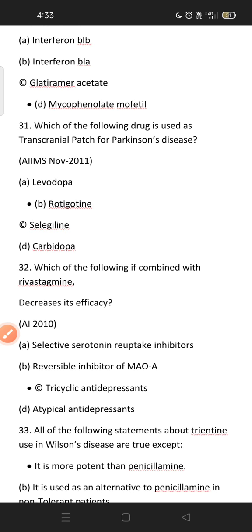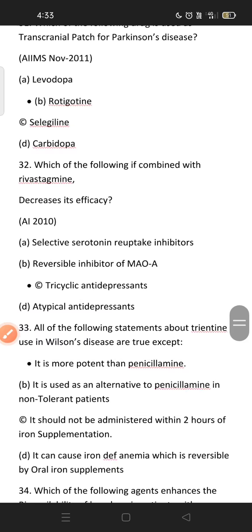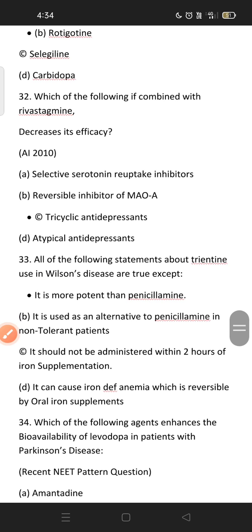Rotigotine is used as a transdermal patch for Parkinson's disease. Which of the following, if combined with rivastigmine, decreases its efficacy? Tricyclic antidepressants, which when combined with rivastigmine decrease its efficacy.